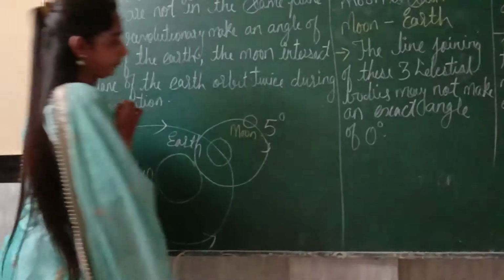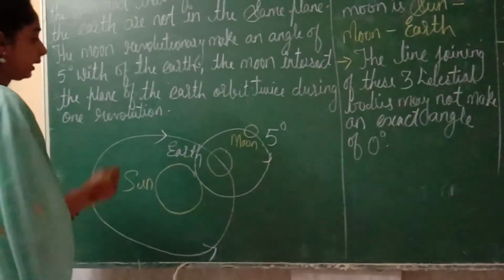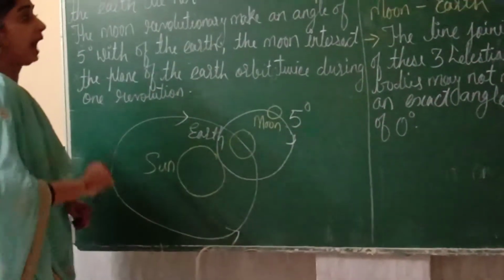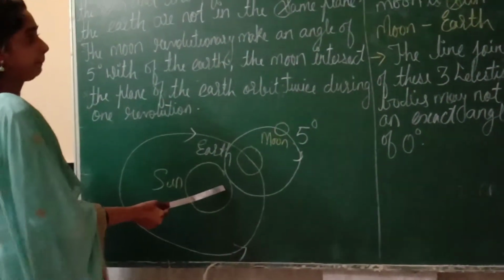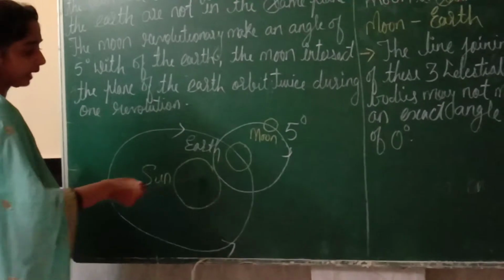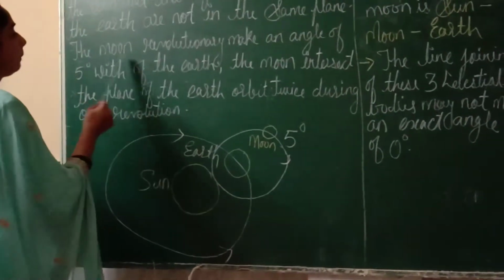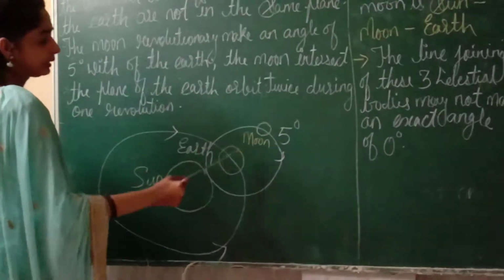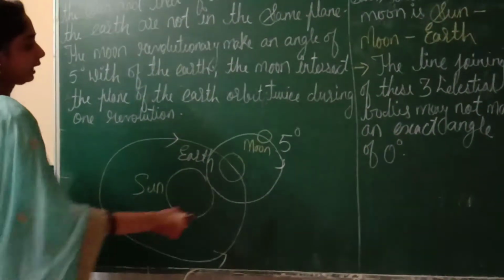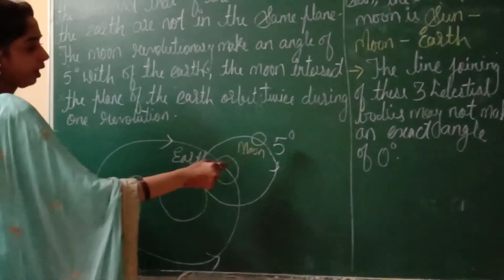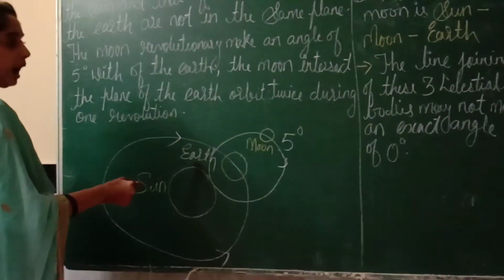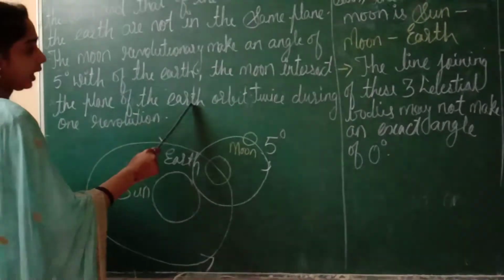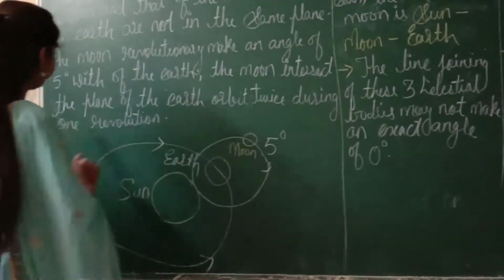is 5 degrees. And the most important thing, these three celestial bodies are not in the same plane, means they are not in the same line. The Moon's revolution makes an angle of 5 degrees with the Earth's orbit, and the Moon intersects the plane of the Earth's orbit twice during one revolution.